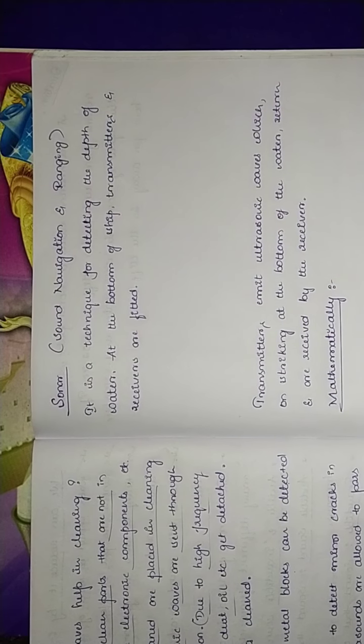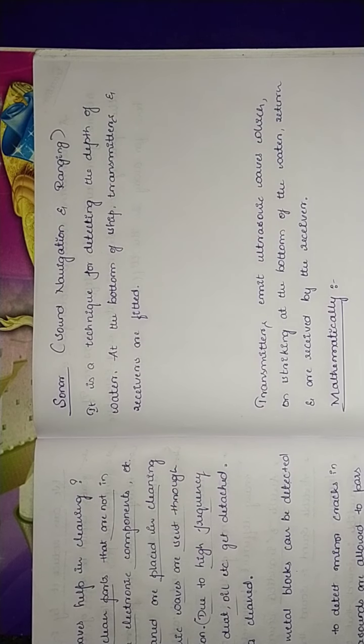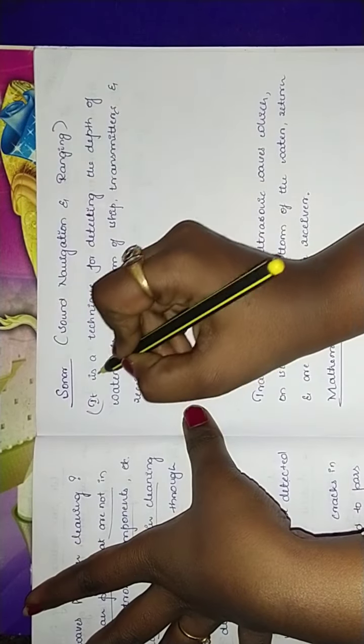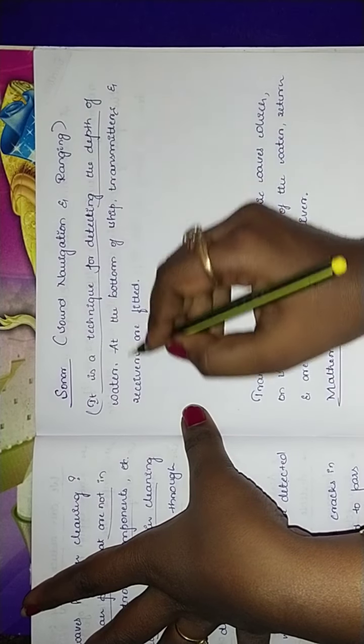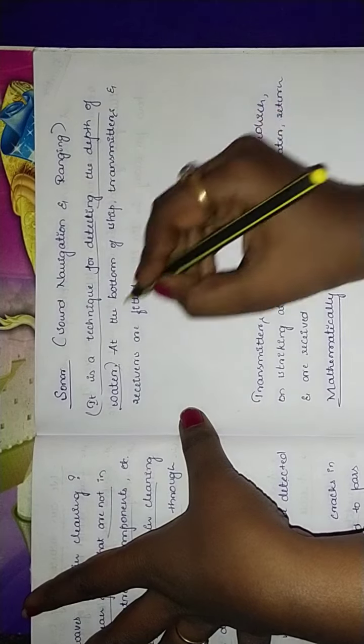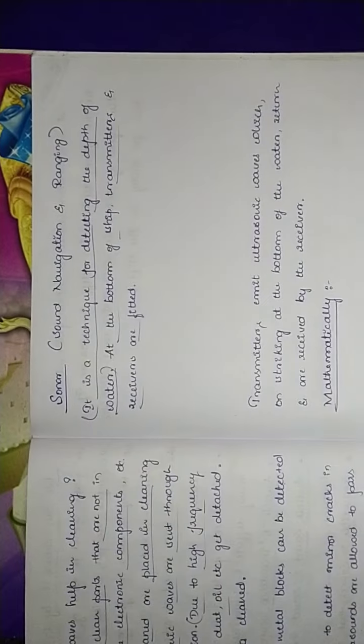The part that we are going to deal with now is sonar, that is, sound navigation and ranging. It is a technique for detecting the depth of the water. At the bottom of the ship, transmitters and receivers are fitted. I hope you children got an idea where we use sonar. We use it in ships to detect the depth of the water.